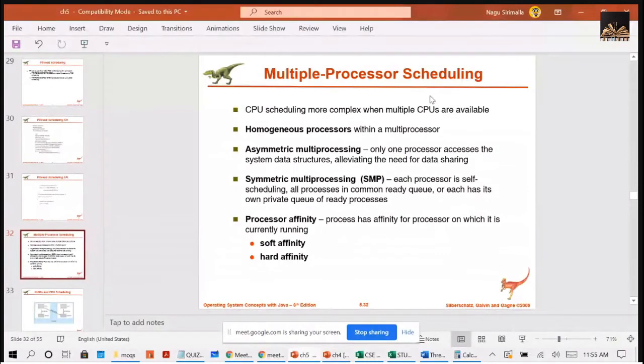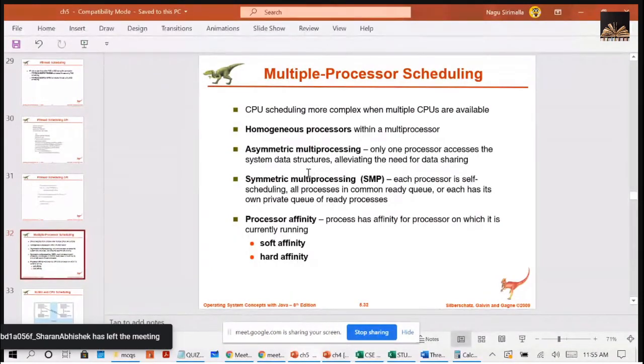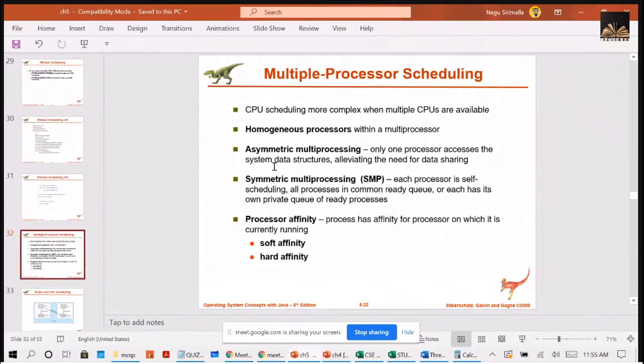When it comes to multiprocessor scheduling approaches, we have two approaches: asymmetric multiprocessing and symmetric multiprocessing. We already discussed this when we were discussing multiprocessor systems. So what do we mean by asymmetric? In asymmetric, we have a boss and slave kind of thing. A boss will be monitoring all the slaves.